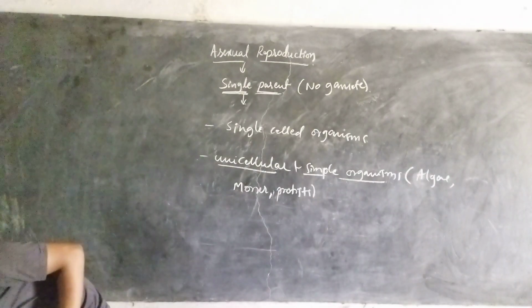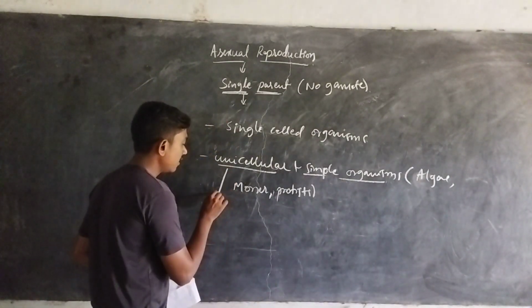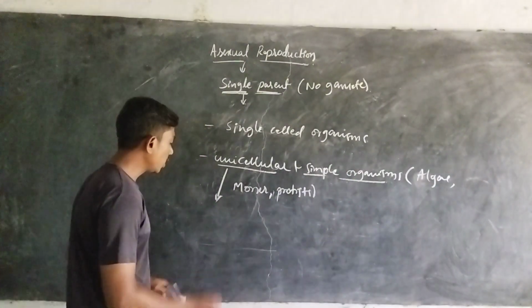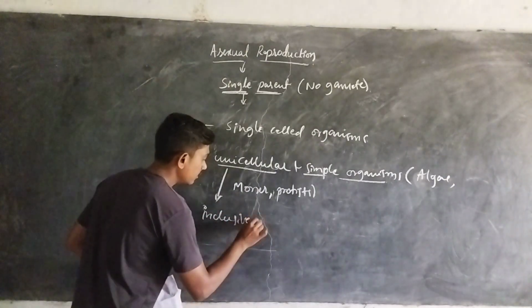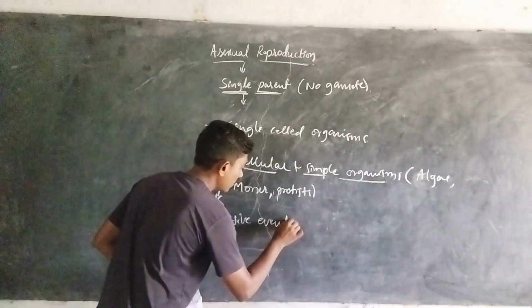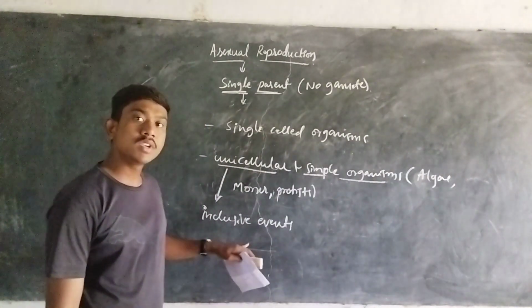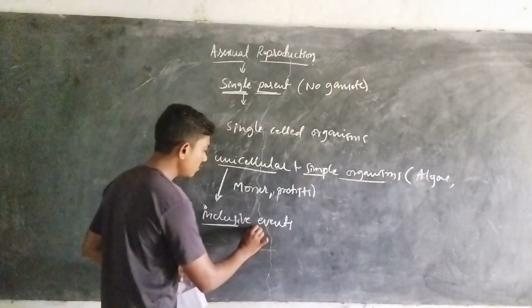One more important thing is that most unicellular organisms exhibit what we call inclusive events in asexual reproduction. What is the meaning of inclusive events?